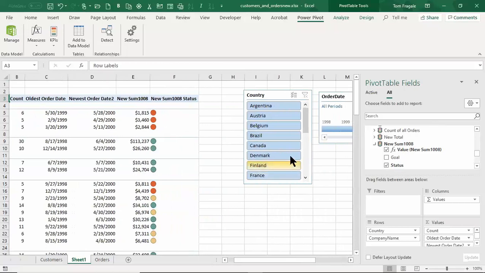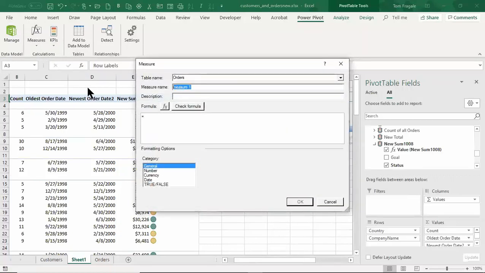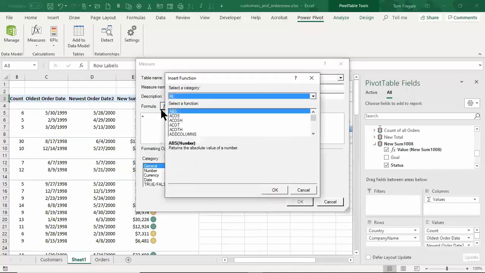Let me make another new measure. So I'll do measure, new measure. I'll call this one new count for today's date. And then we'll do the FX. And again, a lot of the normal functions are in there, as well as many new ones. So we'll do count.